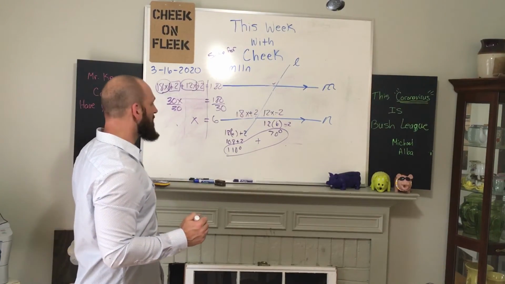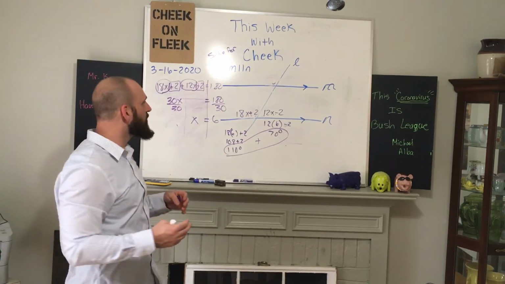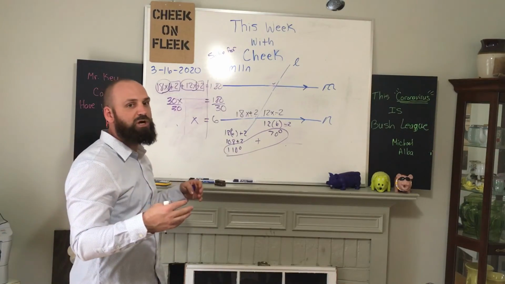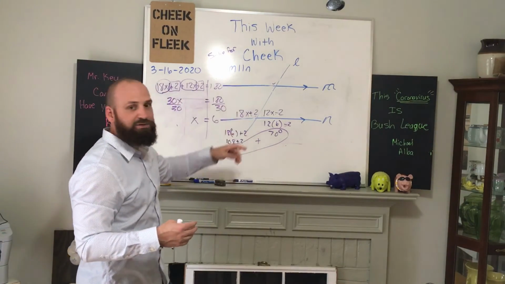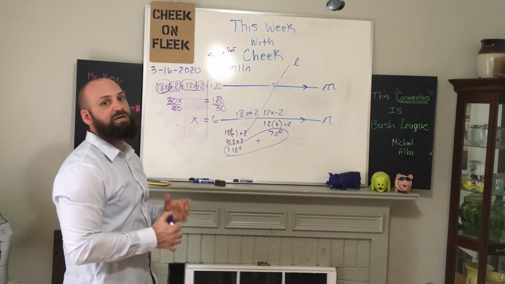So when you are solving for x, when you're creating an equation, it all depends on whether the two angle pairs are congruent, meaning you set them equal to one another, or they're supplementary. And so you add them together, and they should equal 180 degrees.